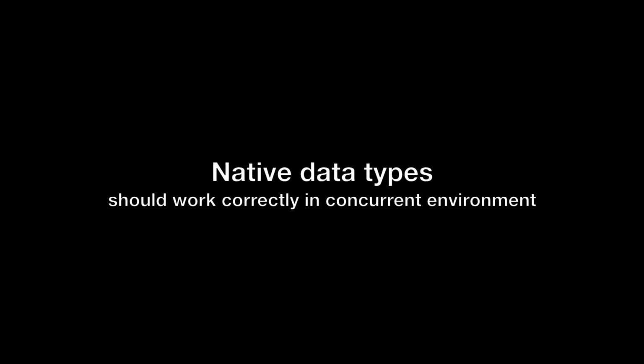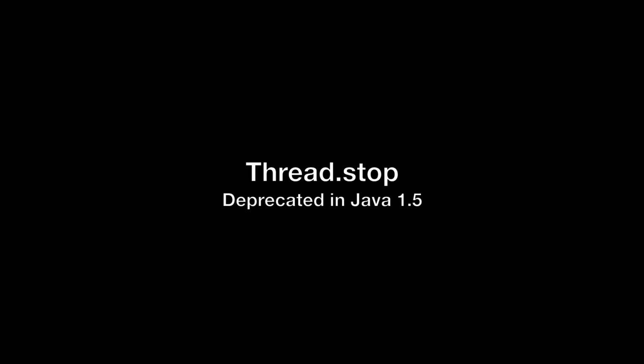All native data types except long and double are guaranteed to return a value that was stored into the variable by some thread, even if multiple threads modify the variable concurrently or without synchronization. But in practice, that doesn't work. Also, Thread.stop is a potentially dangerous method, hence it was removed in Java 1.5 itself.